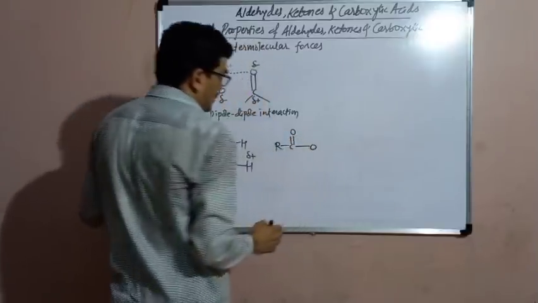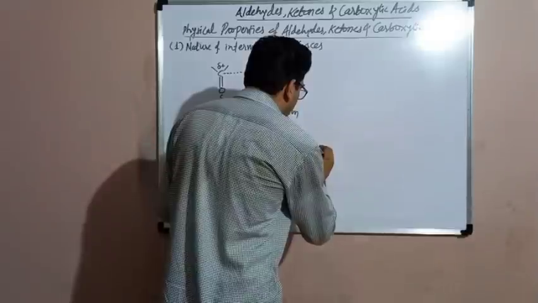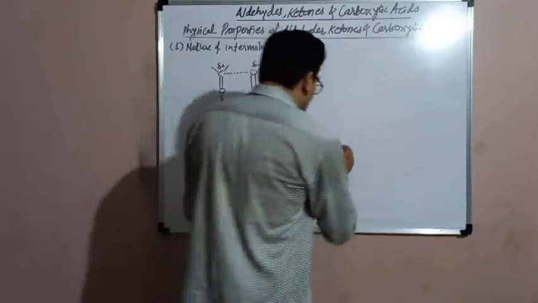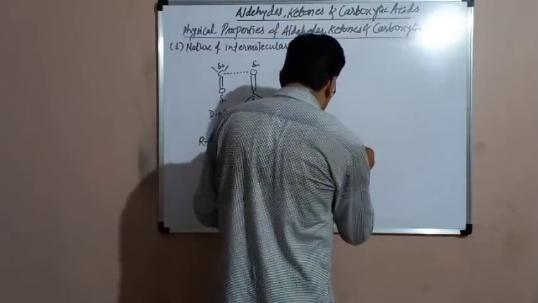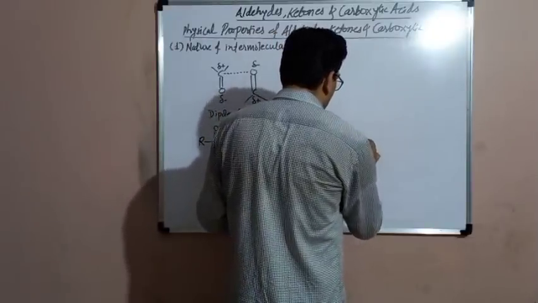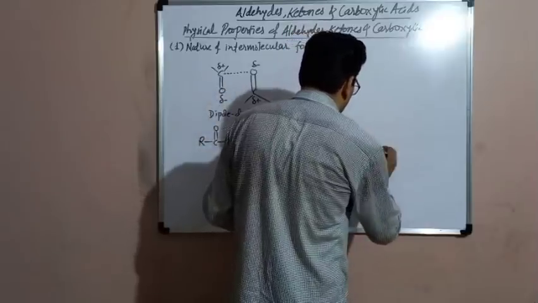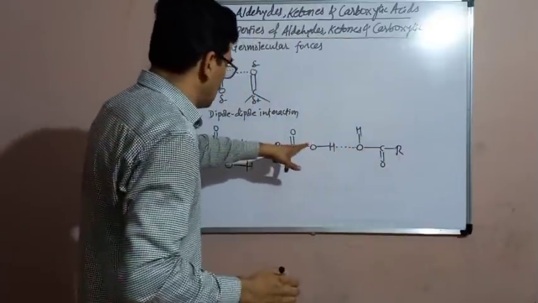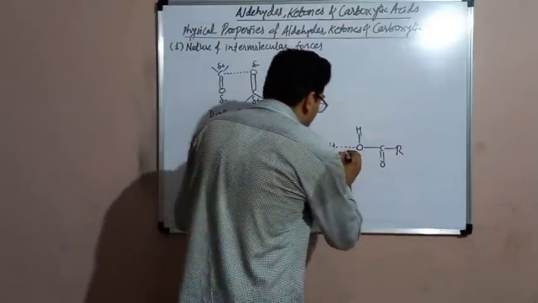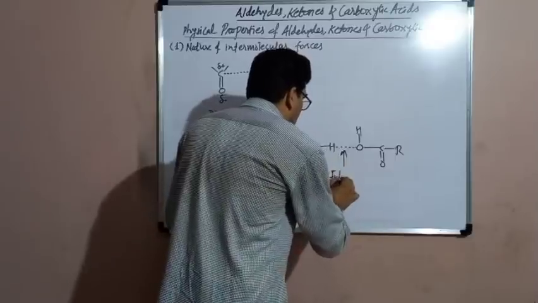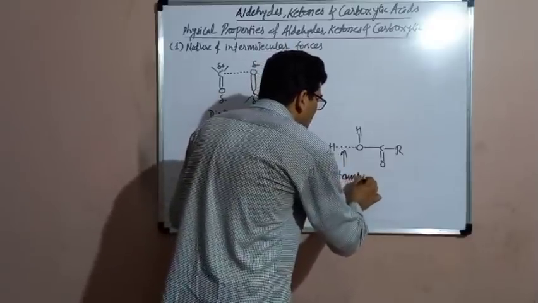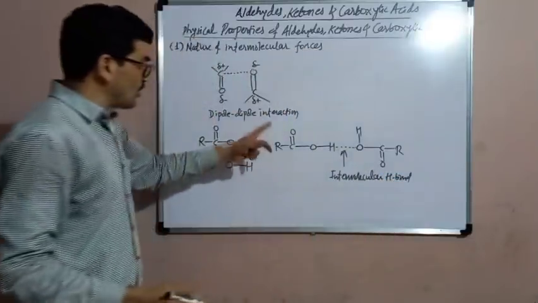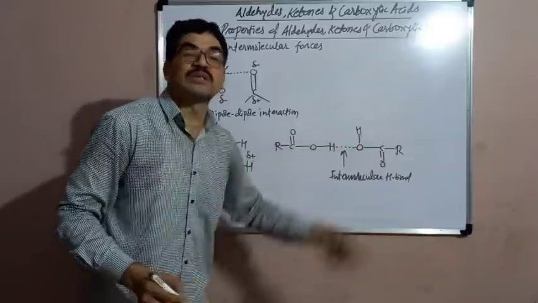See here. This is one molecule of carboxylic acid. This one molecule of carboxylic acid is held by the second molecule of carboxylic acid in this way. This is RCOOH, second molecule. This is the first molecule. And this is the intermolecular hydrogen bond. So intermolecular hydrogen bonds are there between the various molecules of carboxylic acid.